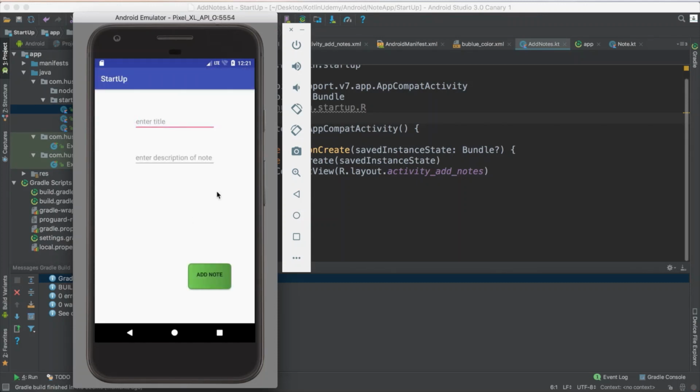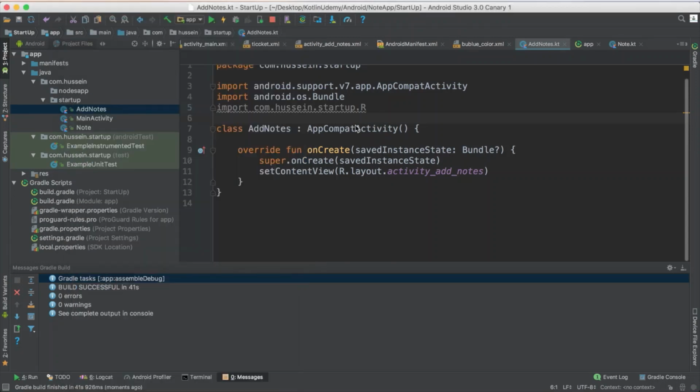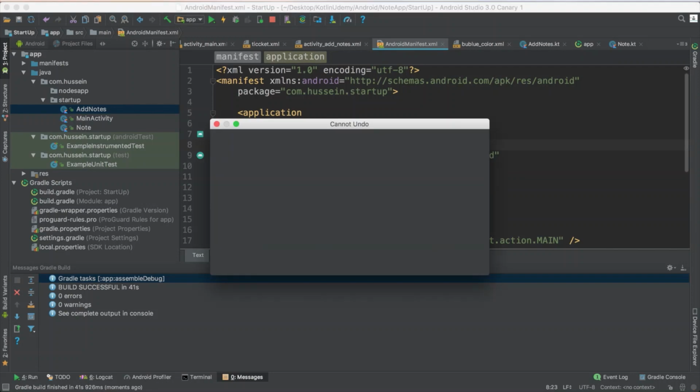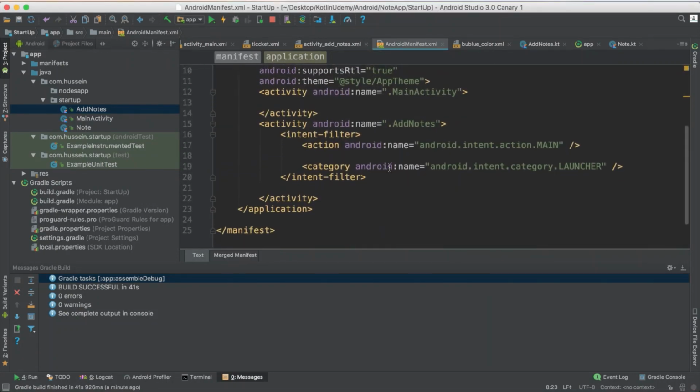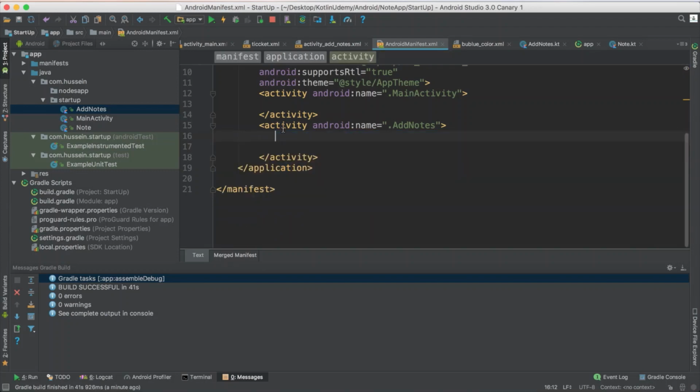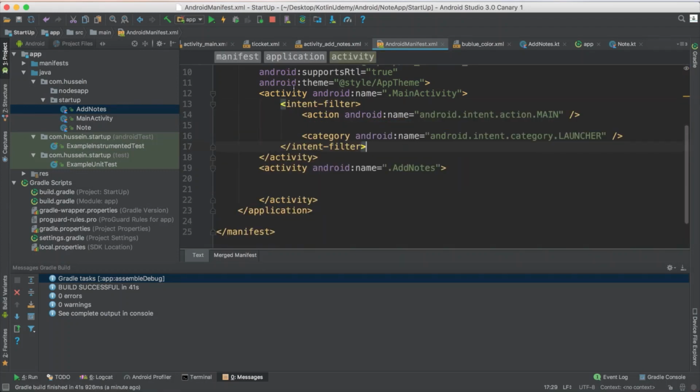Here we go. See how it showed me this activity. So I think now I'm good, everything is ready. Let's go to the next video. But before you go to the next video, let me go to the manifest and return everything back, and make sure the startup is my main activity, not this activity. So here we're done and see you next.